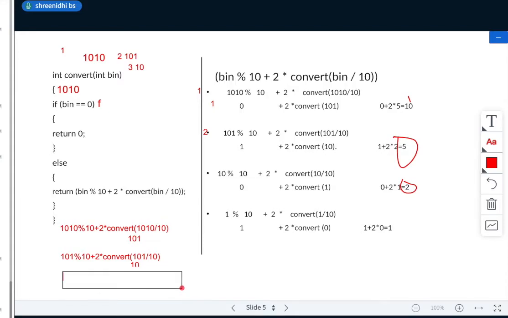See here, 10 mod 10 plus 2 into convert of 10 divided by 10. So this is your third time. So this will be 1.